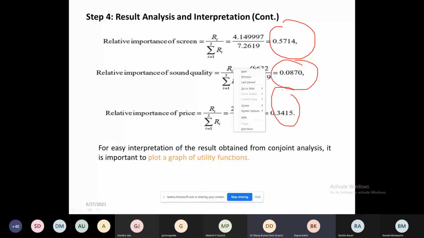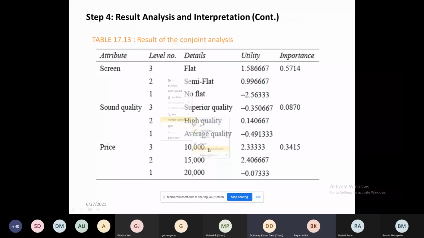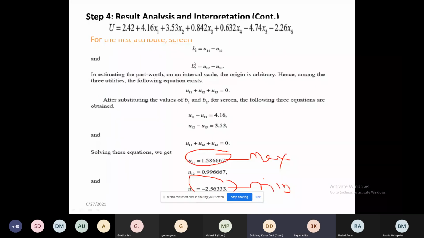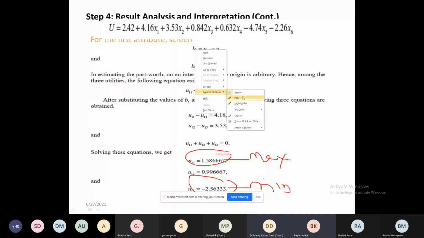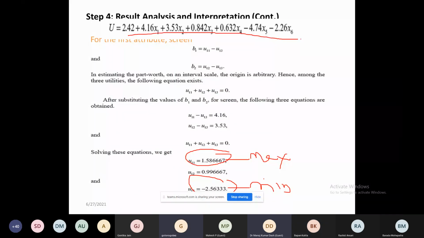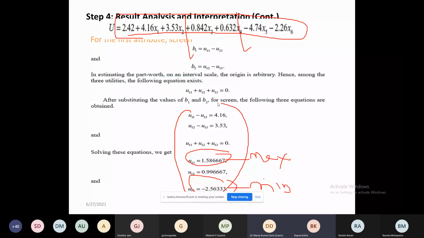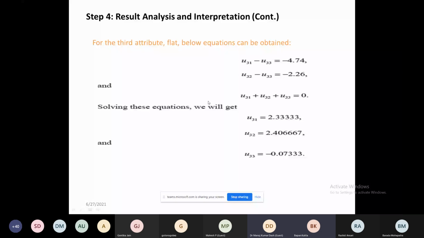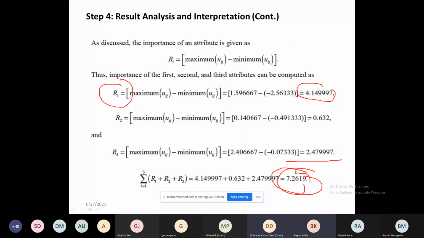Sir, can these things be done in SPSS, or do we have to do it manually? First, you calculate the regression equation in SPSS. Then you have to calculate manually, or you can do it in Excel also. But manually, because a simultaneous equation is a simultaneous equation. For each attribute, you calculate U1, U2, and U3, then U11, U1, U2, U3. When you calculate the maximum minus minimum of everything, that is relative importance. You sum all three to get the total importance, and divide each importance by the total to get the relative importance. So this is your output.